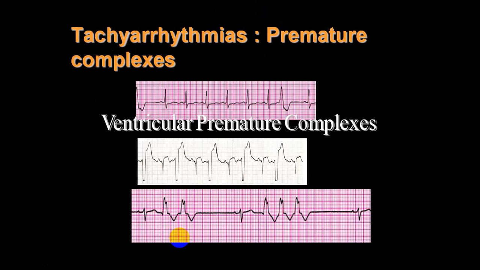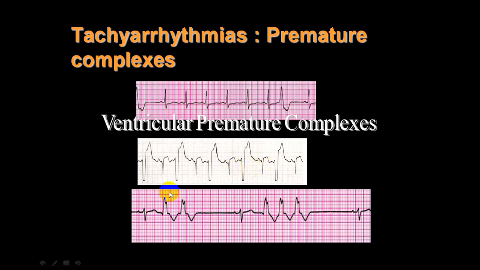So we'll be going through some of those particular things. You can see here, this is occasional ventricular premature beat. So this will give rise to occasional irregularity. While here, if you see, alternate beat is a broad QRS complex. So that is a ventricular premature beat, normal sinus beat, ventricular premature beat. This is ventricular bigeminy. So this will give rise to regularly irregular